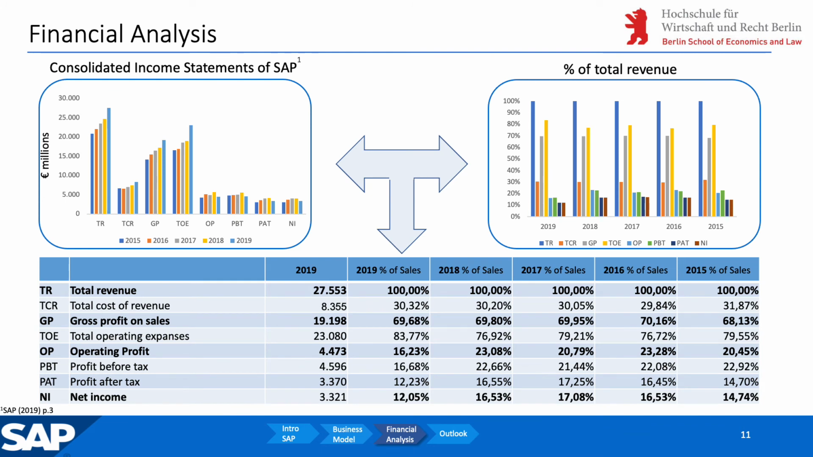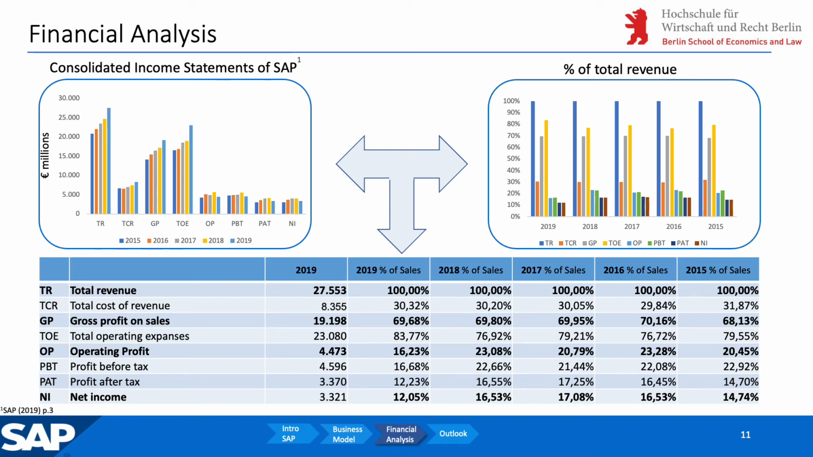Now let's have a look at the vertical analysis. The vertical analysis shows us the relationship of each item of the income statement in percentage to its base. The base here would be total revenue. In the table on the bottom you can see the income statement of the year 2019 and also the percentages of sales from 2019 back to 2015.